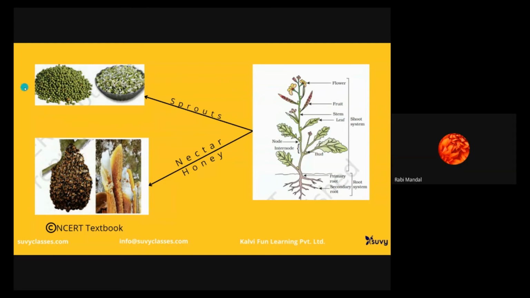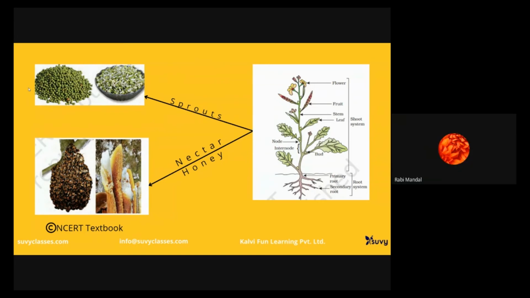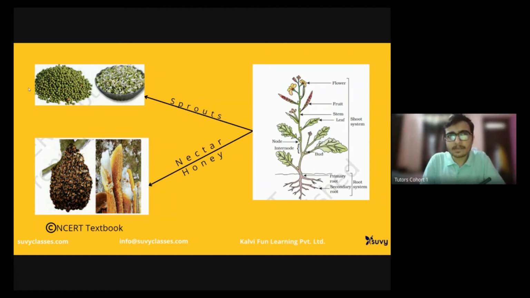That's why we cannot say that honey is totally vegetarian or totally non-vegetarian. The nectar is from plants, so it is vegetarian, and the bee's spit is non-vegetarian. We can say spit is non-vegetarian or vegetarian, that's again quite an ambiguity.